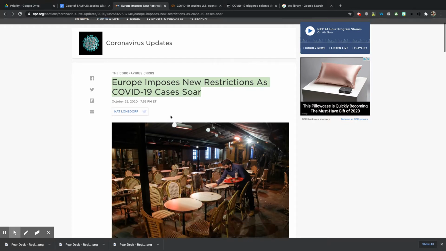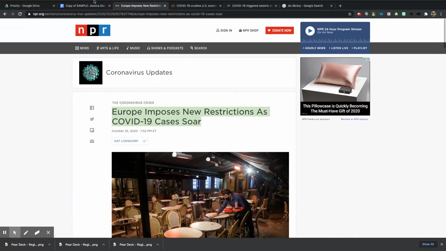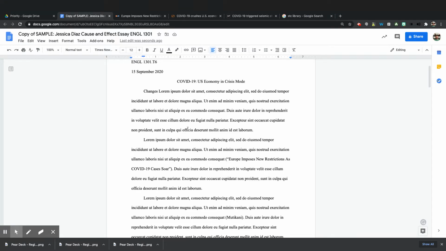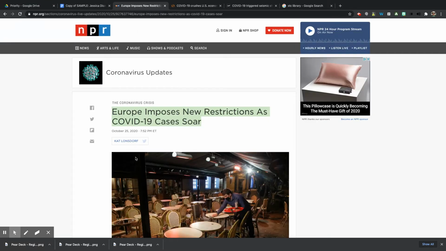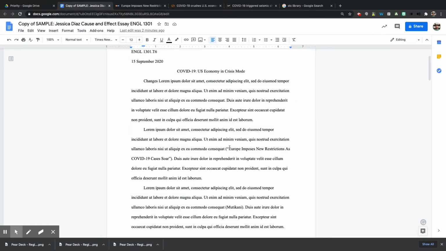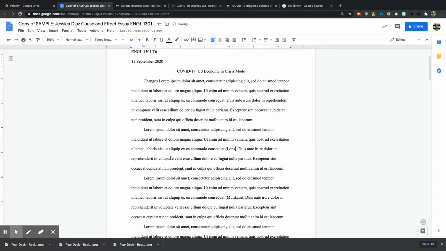So if an article doesn't have an author, you would simply put the title in the citation. But because this author's last name is Lonsdorf, this would actually be just Lonsdorf, the last name, right? Because these are on the internet, there are no page numbers.